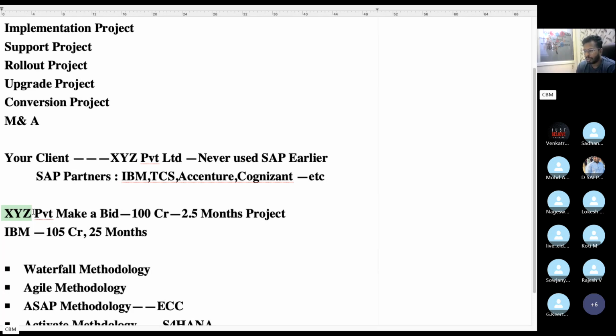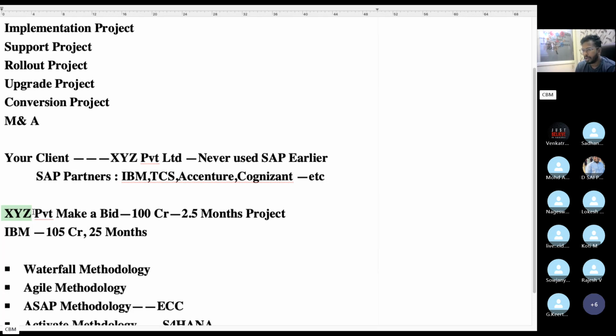All the functional and technical consultants will be recruited by your project manager, the project manager will recruit leads, and leads will recruit the consultants. Like that, a total of 150 members will be recruited for this project. It's an implementation project, so many people are required.